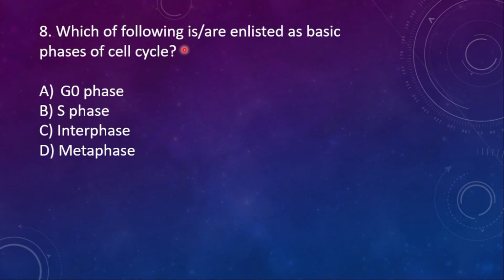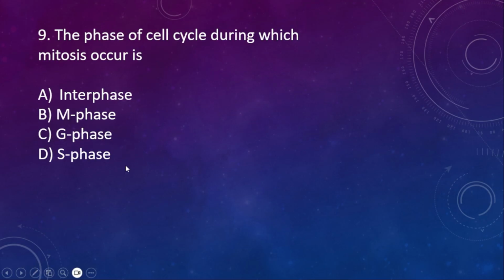Eighth one, which of the following is or are enlisted as basic phase of cell cycle? Option A, G0 phase; B, S phase; C, interphase; D, metaphase. Here the right option is option C, interphase. Ninth question, the phase of cell cycle during which mitosis occurs is option A, interphase; option B, M phase; option C, G phase; option D, S phase. Here the right option is M phase. M in the sense it is mitosis, the mitotic stage.